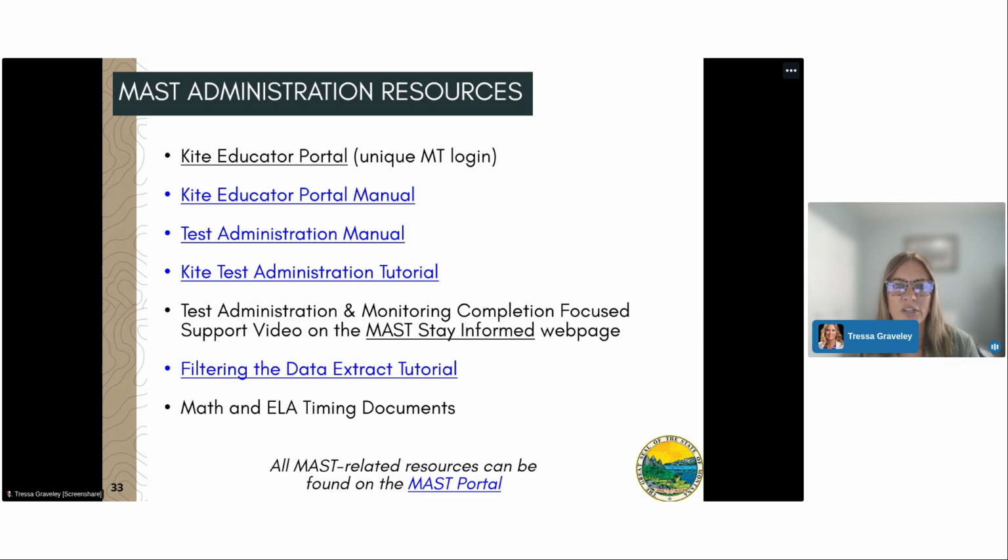The test administration manual, which includes the testing script for educators to use when administering testlets. The Kite test administration tutorial is available. We have administration and monitoring completion focused support videos. These can be found on the MAST Stay Informed webpage. It is in this video that we walk through how to filter that data extract to find specific students and testlets still needing to be completed. We have that filter in the data extract tutorial, and our math and ELA timing documents are also available on the MAST portal.